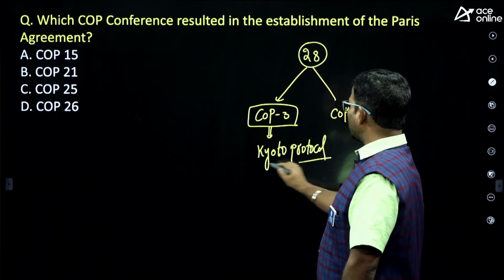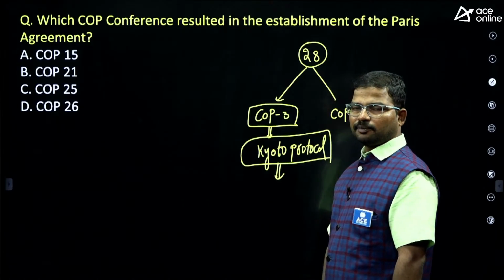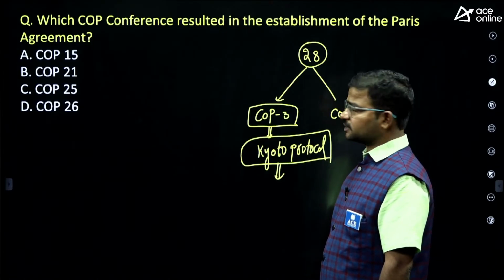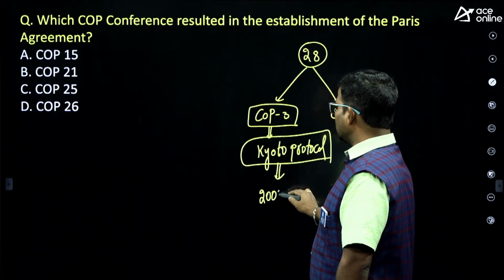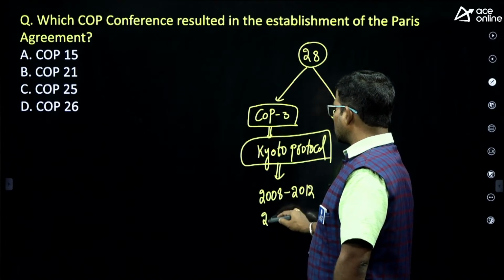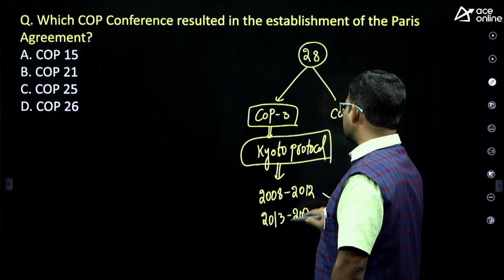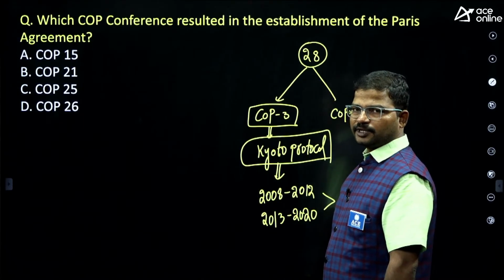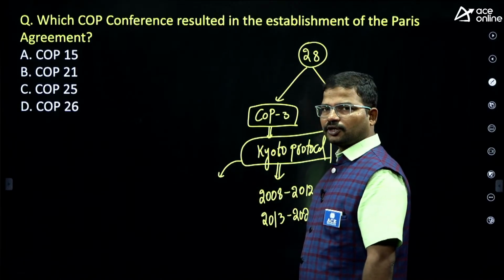What is the importance of the Kyoto Protocol? This is the first international agreement to reduce carbon-related gases. It has been implemented in two phases: phase 1, 2008 to 2012, and phase 2, 2013 to 2020. What are the major postulates proposed in the Kyoto Protocol?